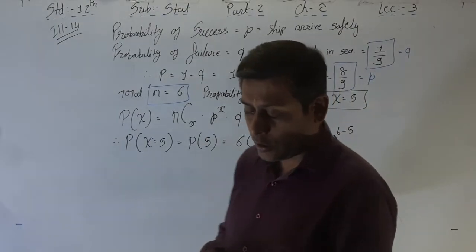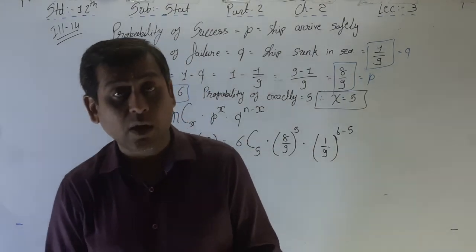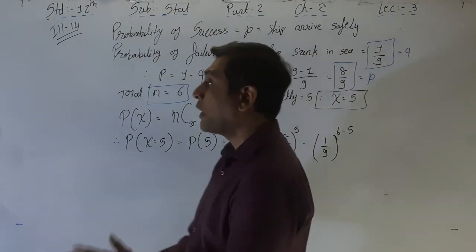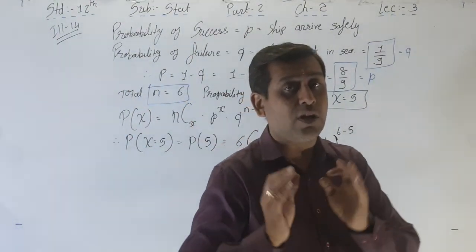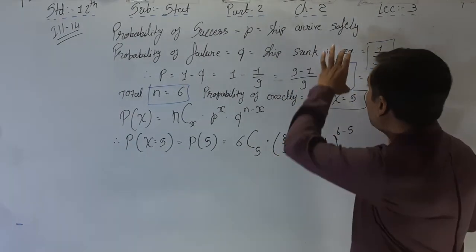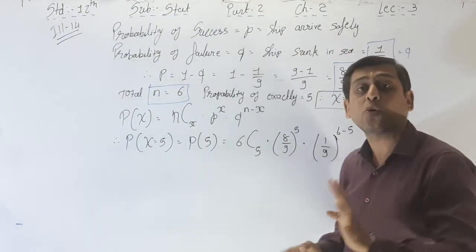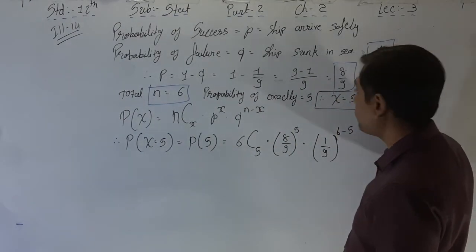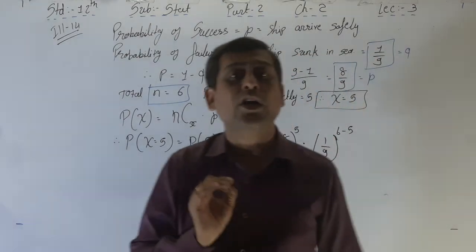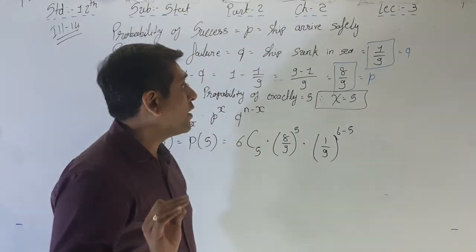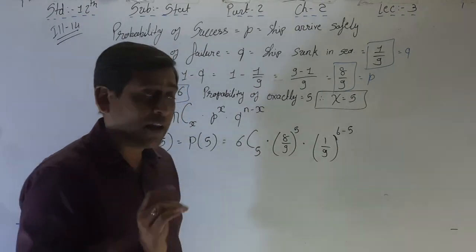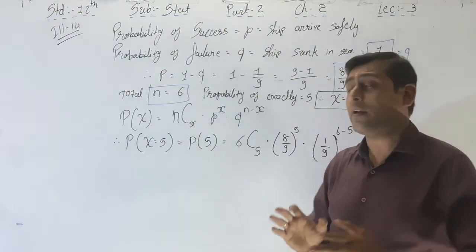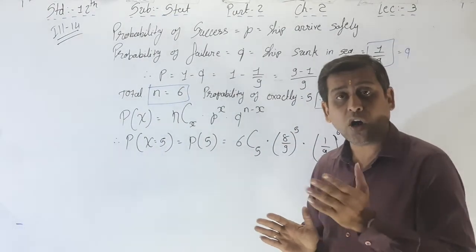If you don't understand the question, or you write P as the probability of success equal to 1 by 9 and the probability of failure equal to 8 by 9, then your answer must be wrong. Here the main point, see, this is a 3 or 4 mark sum, and the main point is only these two. You have to decide the probability of success as well as the probability of failure. If it is correct, then your answer is correct, because after that you just have to put the values into the formula and find the simplification of this, right?